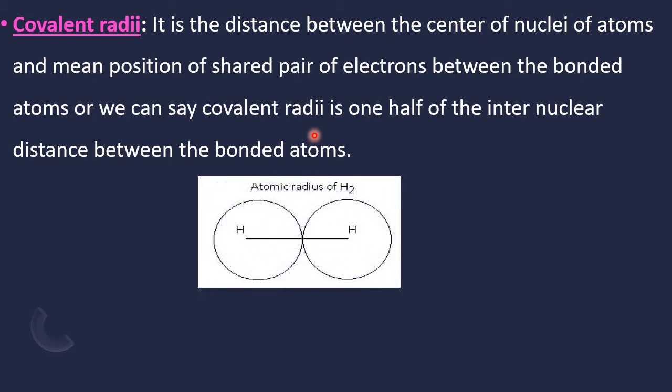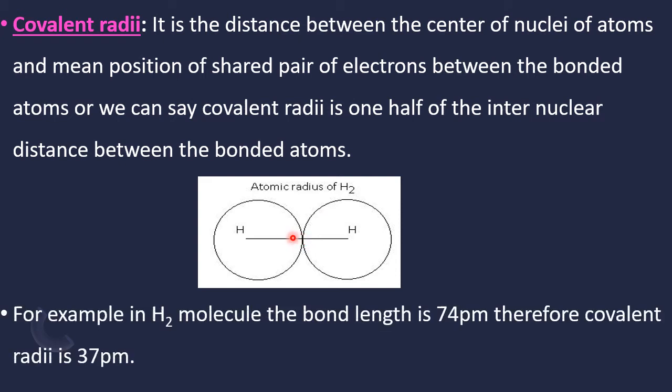See, one small picture for understanding is drawn here. This is one hydrogen atom, this is another hydrogen atom. They have gone for the sharing of electrons. Please recall 9th class knowledge: ionic bond, transfer of electrons; covalent bond, sharing of electrons. So when they share electrons, this is the center of the nucleus of one hydrogen atom, and this is the center of the nucleus of another hydrogen atom. Its half is the covalent radius. The data from spectroscopy says that in the hydrogen molecule, the bond length between the two nuclei of the bonded H atoms is 74 picometers.